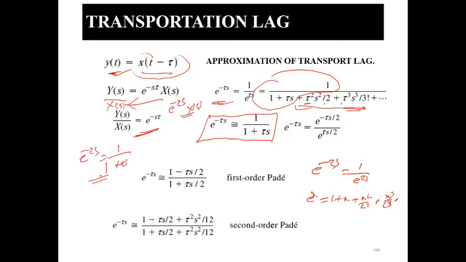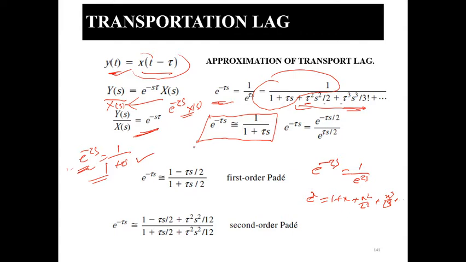However, if you are asked what is the transfer function of the transportation lag, your answer should be e to the power minus tau s, not 1 upon 1 plus tau s. However, if the approximate equation is asked, what is the approximate transfer function of the transportation lag, then if the option 1 upon 1 plus tau s is present, your answer will be 1 upon 1 plus tau s. However, if the option e to the power minus tau s is given, you have to choose e to the power minus tau s.